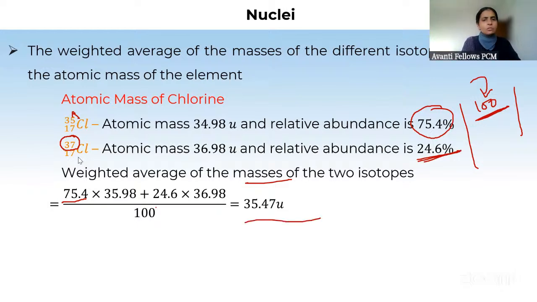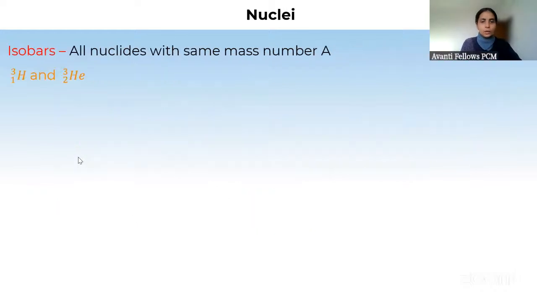isotopes. ठीक है. So somewhere if it comes in the question, you should have an idea of कि isotope का हम mass कैसे निकालते हैं. ठीक है. चलो, isobar is what?